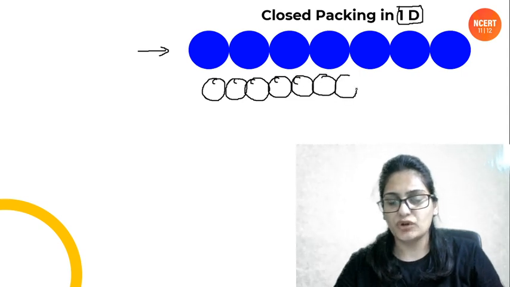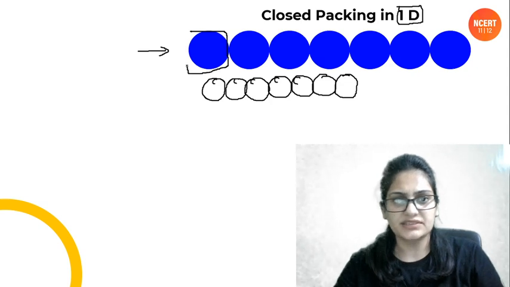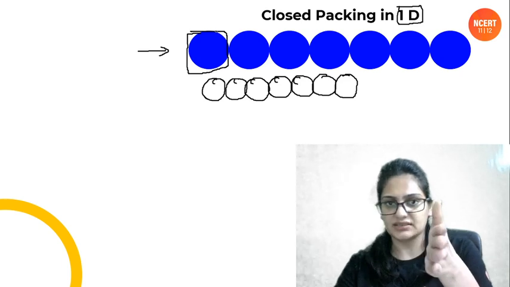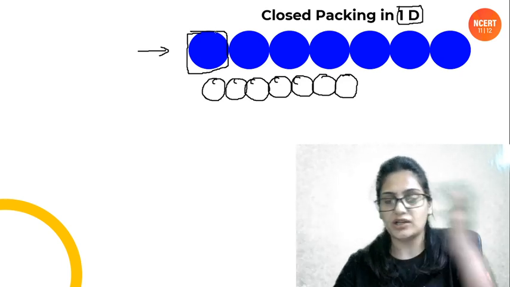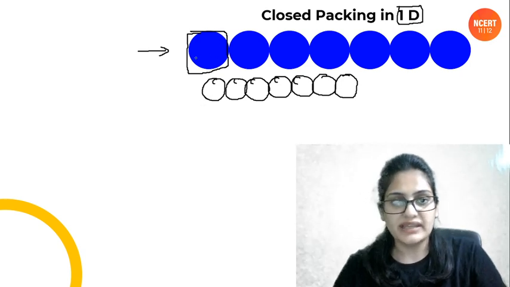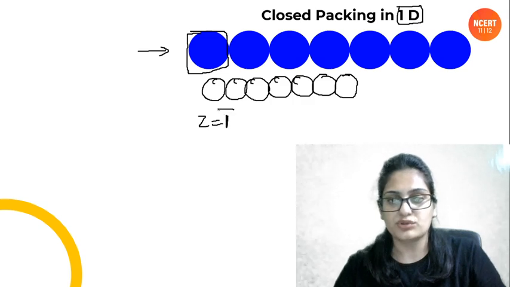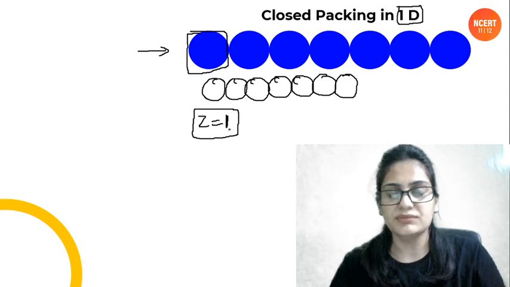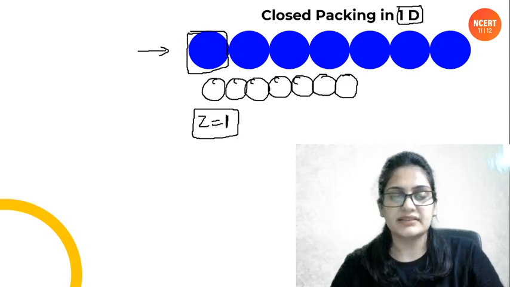Okay. Now if you want to choose the unit cell, what will be the unit cell? This is gonna be the unit cell. One atom, this can be the unit cell. Okay, because when I arrange this unit cell, this part along the dimension, I'll be getting the complete crystal. Okay. So how many atoms does the unit cell have? It is having one atom. So Z is equals to 1 for this packing. Z is what? Z is the effective number of atoms per unit cell. Okay. Since this is gonna be our unit cell and it is containing one atom only.